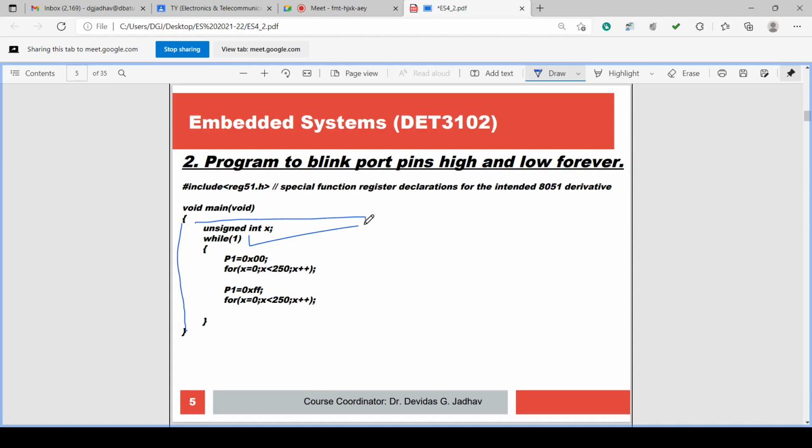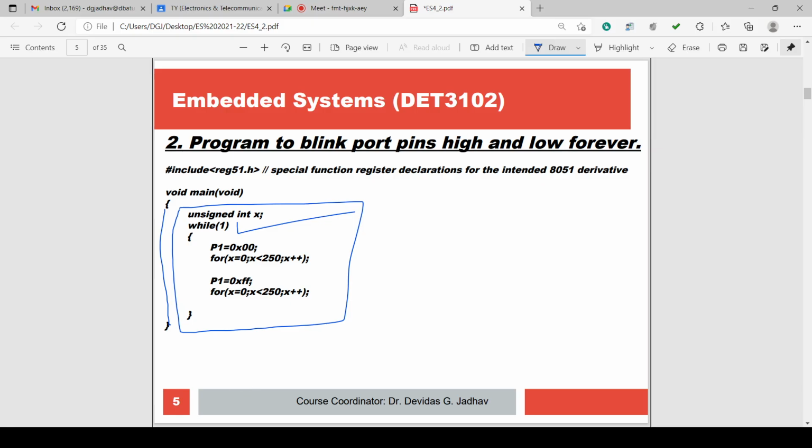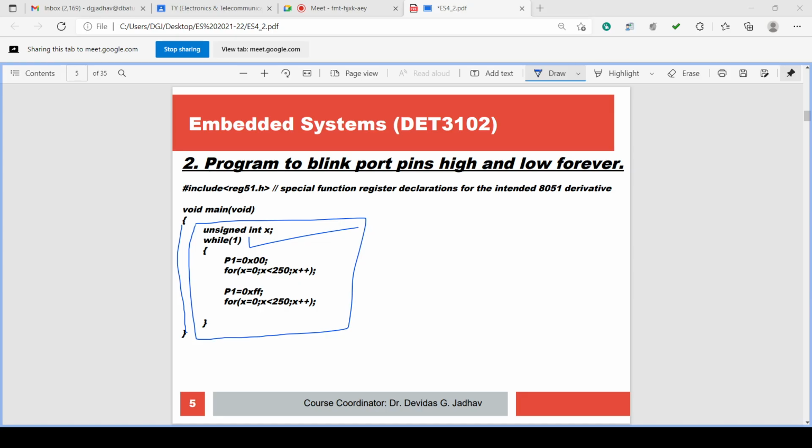This will define the block of the program, the block of instructions under void main. So this is a block of instructions, commands, block of program for main, enclosed by opening curly brace and closing curly brace.